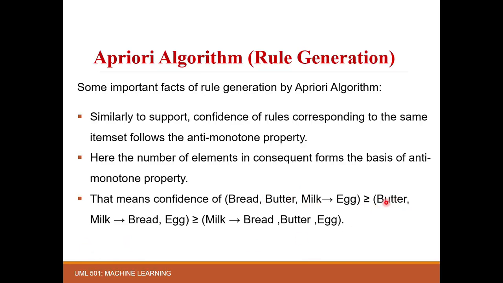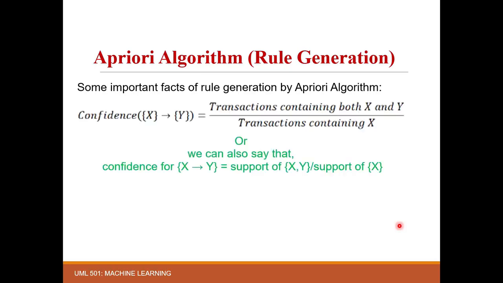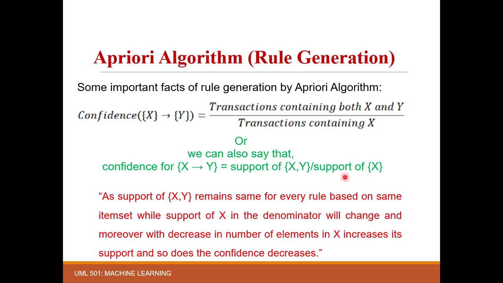That means the transactions corresponding to butter and milk will be more than the number of transactions with bread, butter, and milk, according to the anti-monotone property of support. The anti-monotone property says that any subset will have either more or the same value of support. So if you drop a single item from it, then the support will increase.